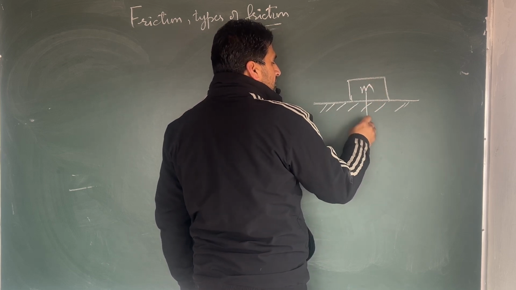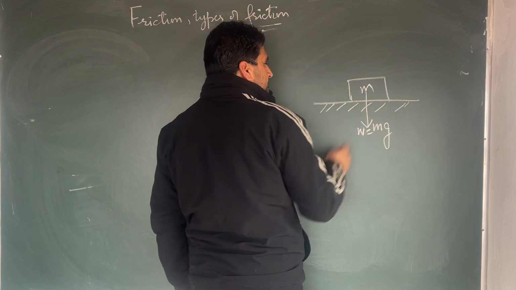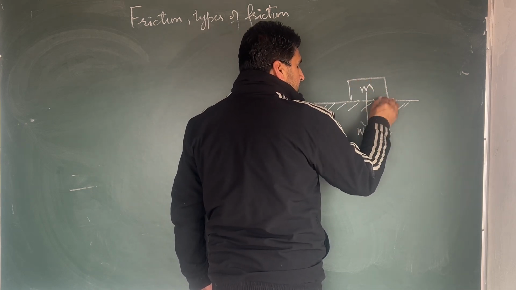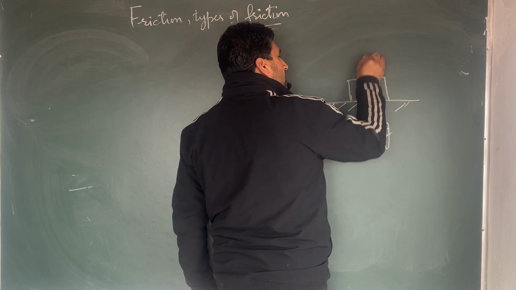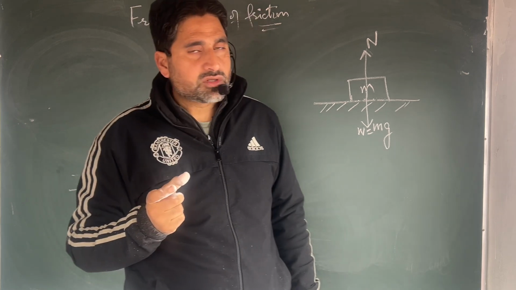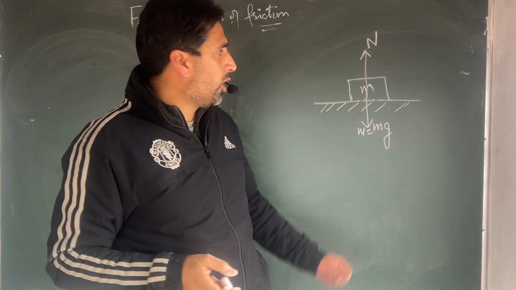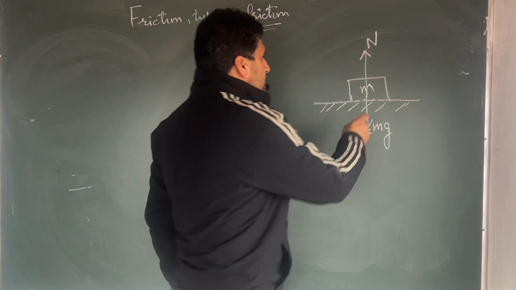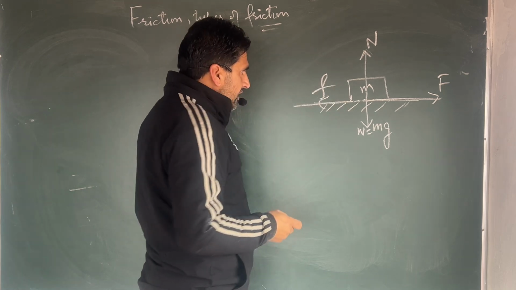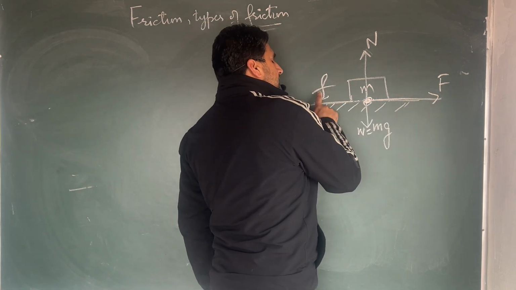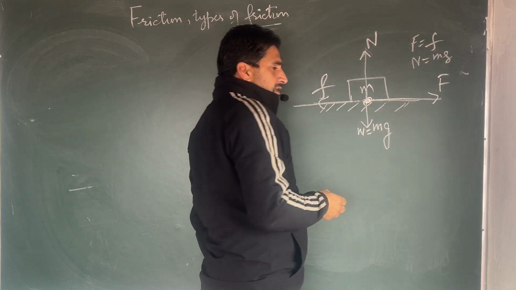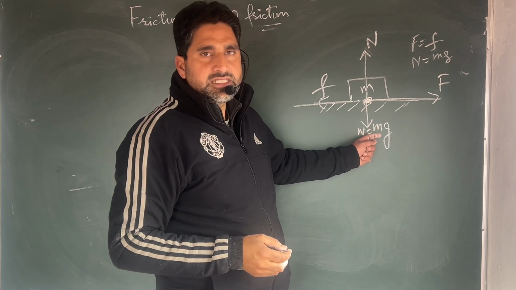This m will have a weight mg in the downward direction. And here one more force comes: against this mg, this surface will have an equal and opposite force in the upward direction called normal reaction N. So in contact force, one is the frictional force and the other is the normal reaction. Normal reaction is opposite to mg, and frictional force is opposite to the applied force. This applied force is in this direction, so frictional force is in this direction. At equilibrium, your F is equal to this F, the frictional force is equal to the applied force, and the normal reaction is equal to mg.